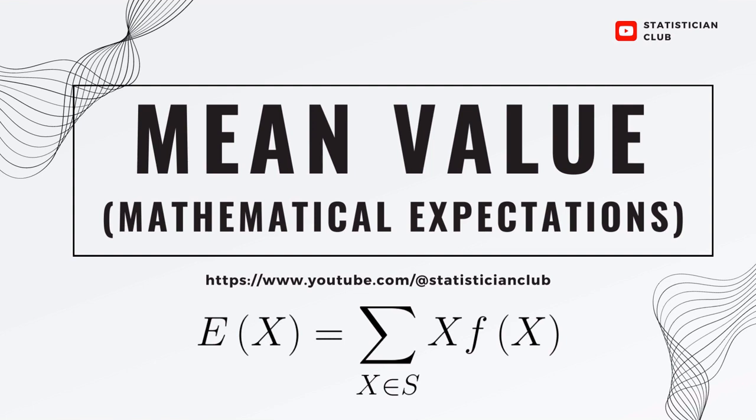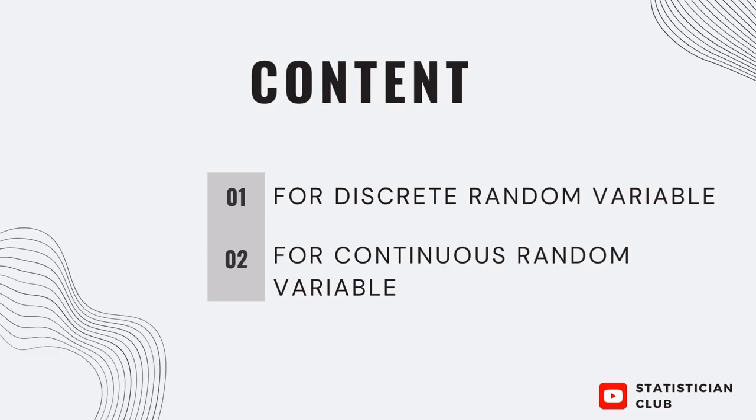In this video, I explain mathematical expectation. The other name of mathematical expectation is the mean value of the random variable. We have two types of data, the discrete random variable and the continuous random variable. We discuss mathematical expectation for both discrete and continuous random variables separately.